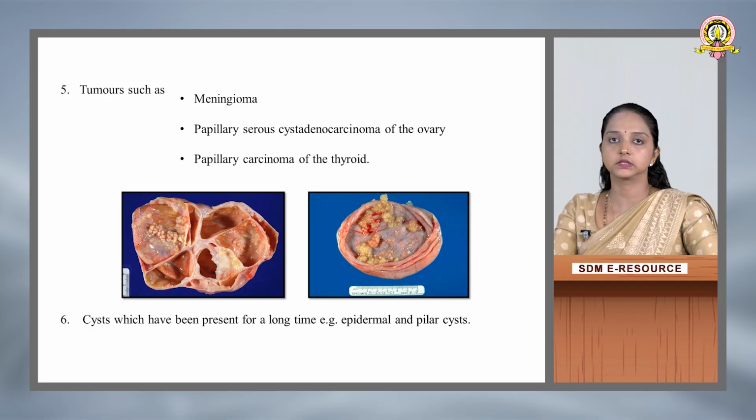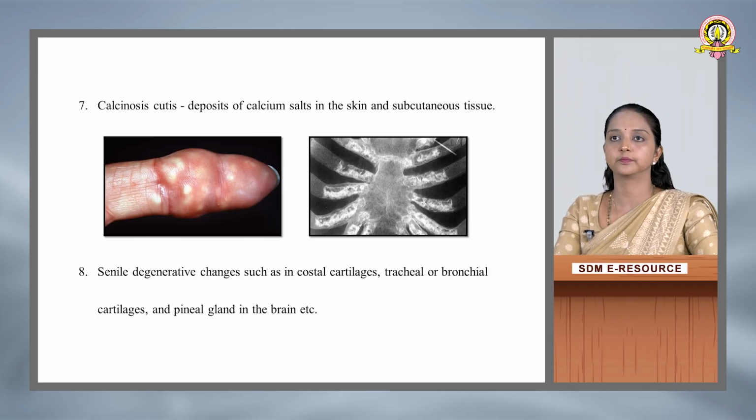You can see in the picture clearly the presence of dystrophic calcification. Then calcinosis cutis, deposition of calcium salt in the tissue, in the skin and subcutaneous tissue. Then senile destructive changes such as in the costal cartilages, tracheal or bronchial cartilages and the pineal gland in the brain.